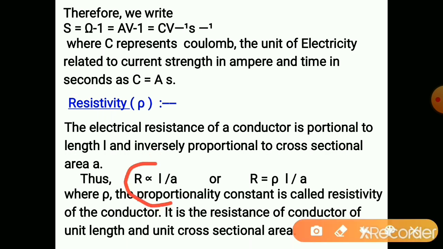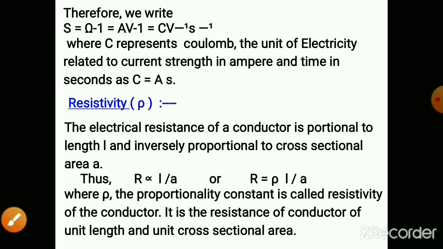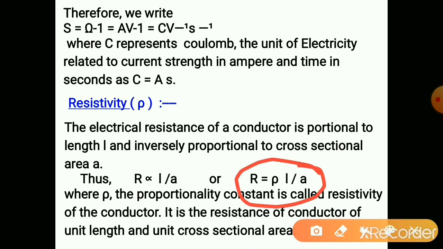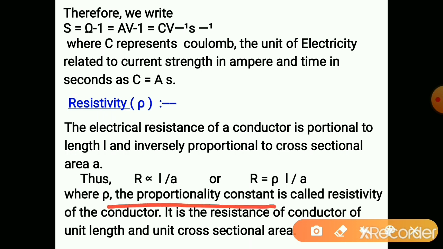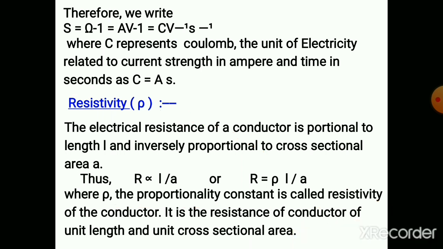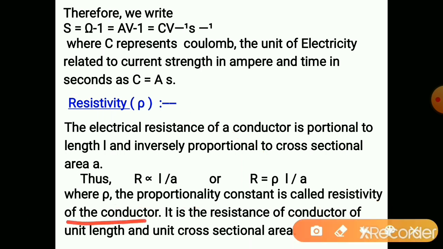So the proportionality constant is taken here, and the proportionality constant is rho. So resistance is equal to rho into L by A, where rho is the proportionality constant and is called the resistivity. So rho is here the resistivity of the conductor.